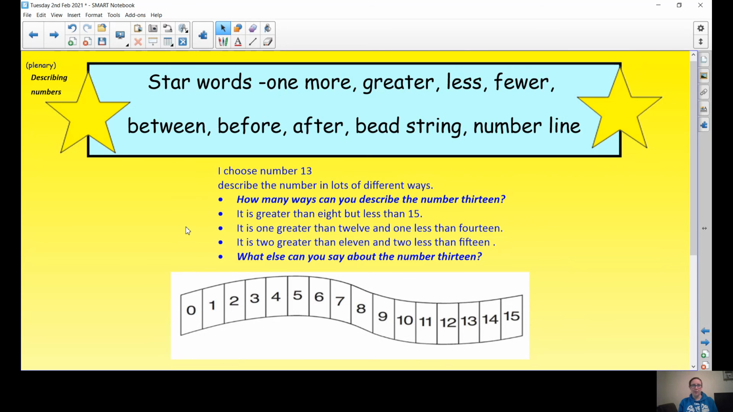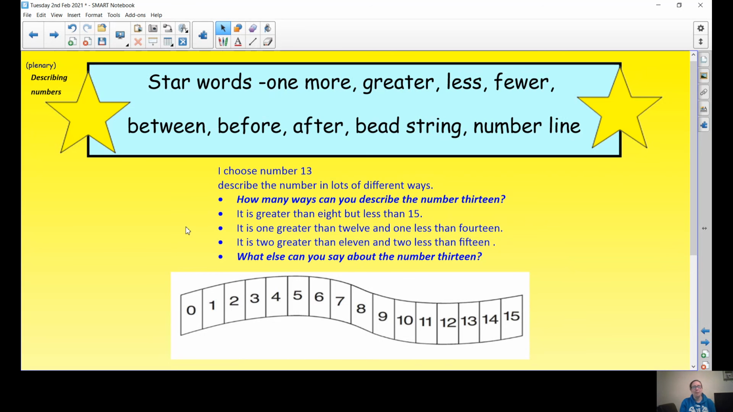And just before we finish, I'm going to choose a number. Now I've chosen number 13 and I can describe that number in lots of different ways. How many ways can you describe the number 13? So here are some ideas that I've come up with. It is greater than 8 but less than 15. It is 1 greater than 12 and 1 less than 14. It is 2 greater than 11 and 2 less than 15.